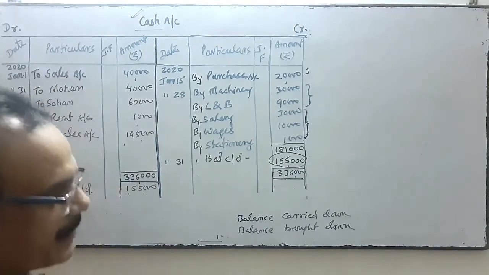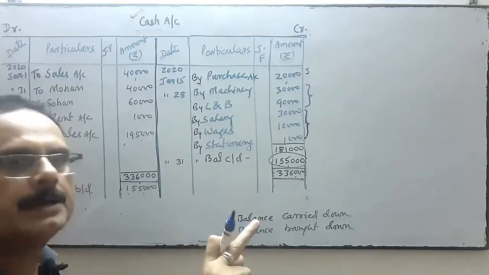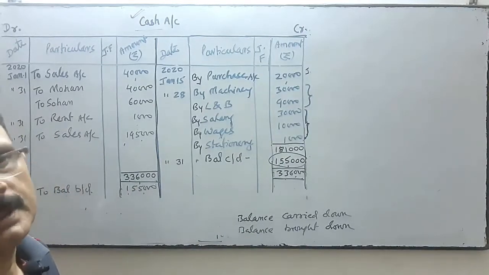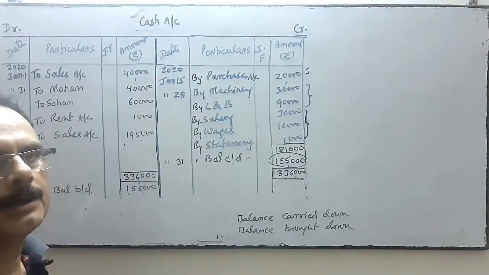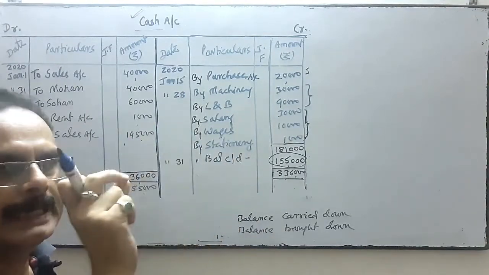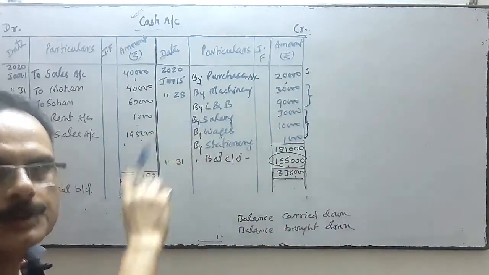So in the ledger we open the journal folio column, and in the journal we open the column for ledger folio. In the journal we write the ledger folio number where this entry is posted.